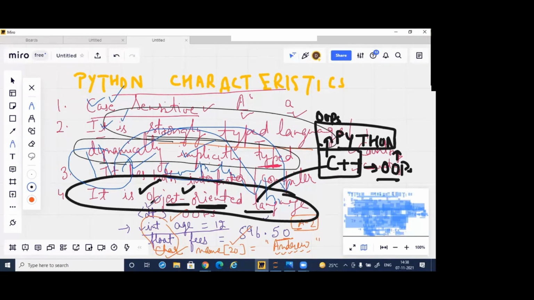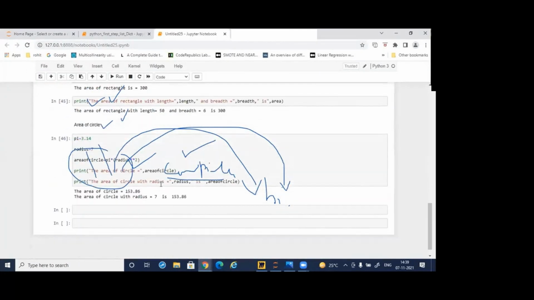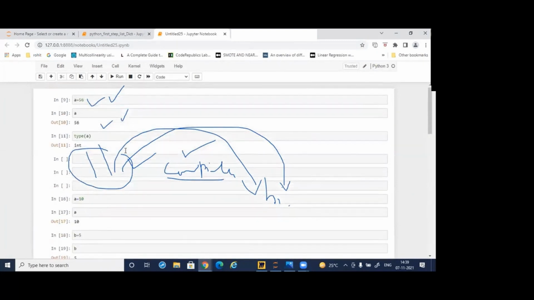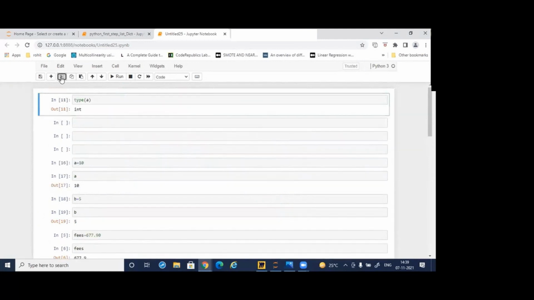It will be more clear what an object-oriented language actually is, what the OOPS concept is, when I actually work on it. I will be creating all those classes, so it will be clear to you. But here you should only know that Python is an object-oriented language. Slowly, when we go through it, it will be clear to you. These are the very basics of Python now.